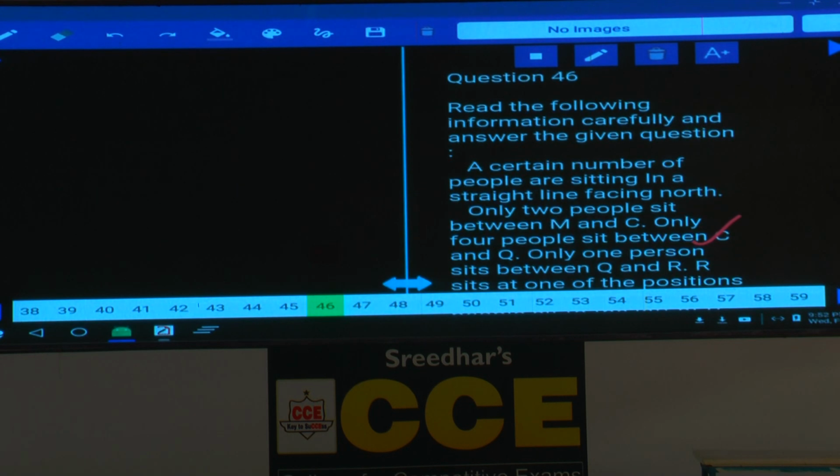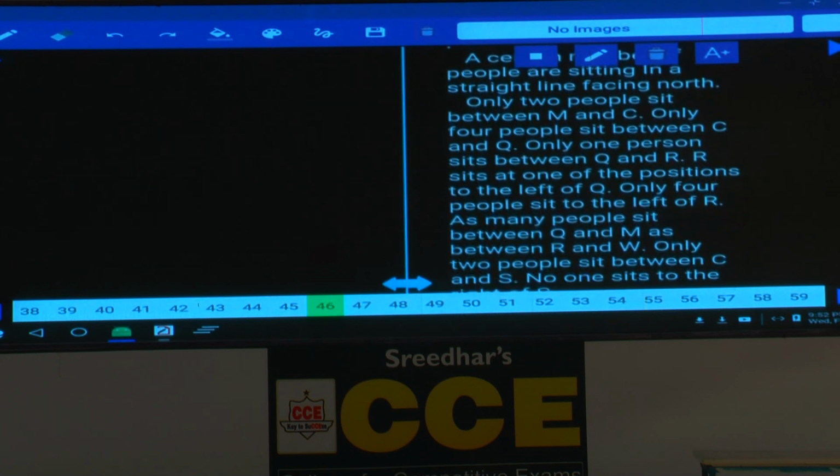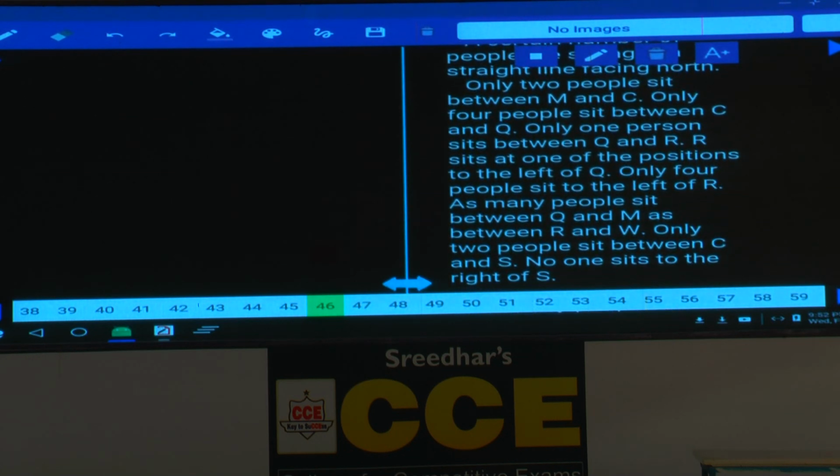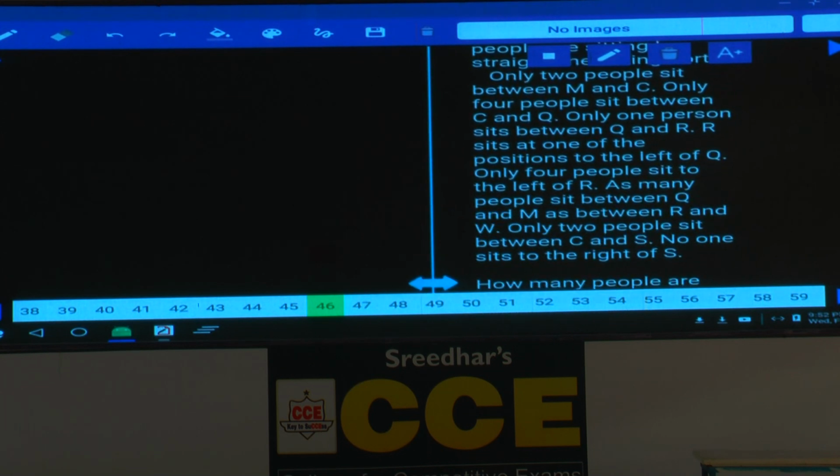Then 46 to 49. Now in this 46 to 49, if you observe here, recently in n number of examinations, the question has been given. Certain number of people standing in a row or standing in a circle will be given, isn't it? Now this is again very important to your examination. Now the number of persons in that row is not clearly given.